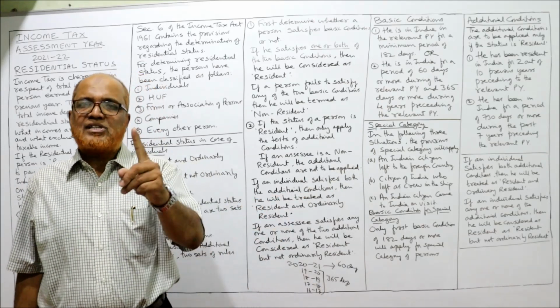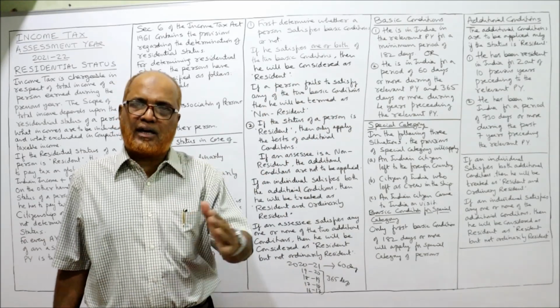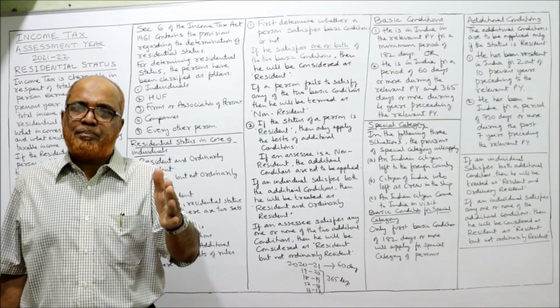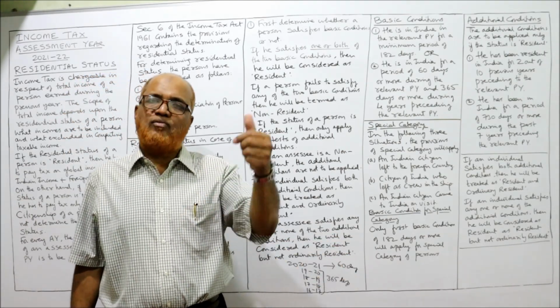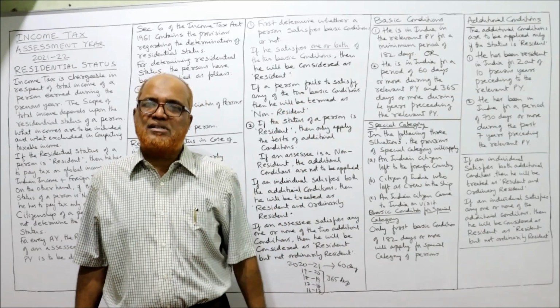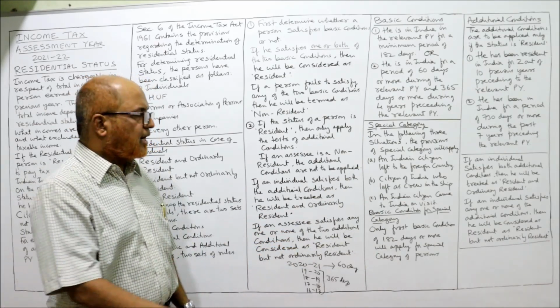What are the three? First, an Indian citizen who left India during the current previous year. Secondly, the crew members of a ship or an aeroplane. Third, an Indian citizen who is working abroad but visited India during the current previous year. So what is the rule for special category?